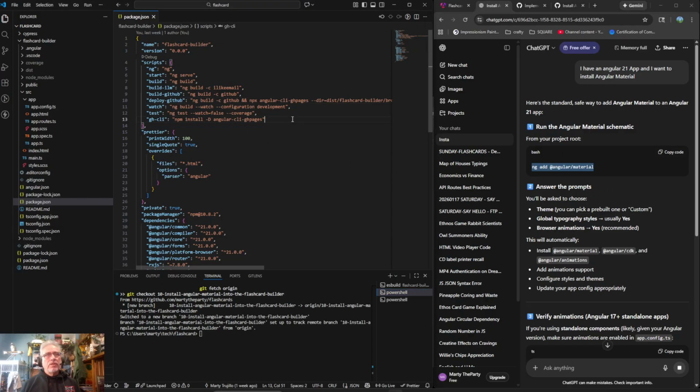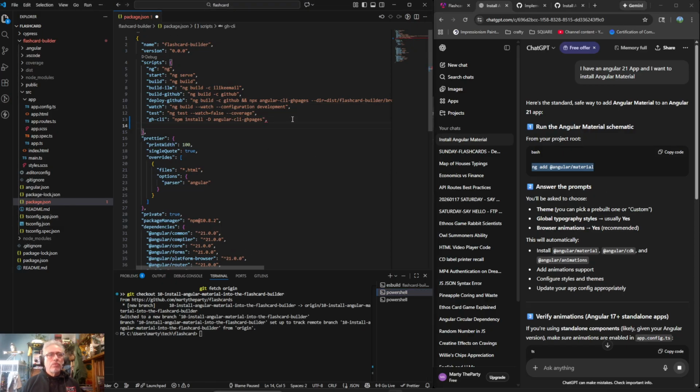So I'm going to do this. We're in the right one. ng material, colon, and then we're going to just run that thing, npm run ng material.